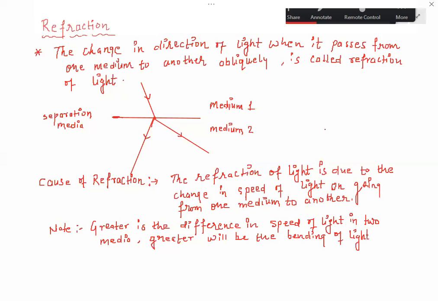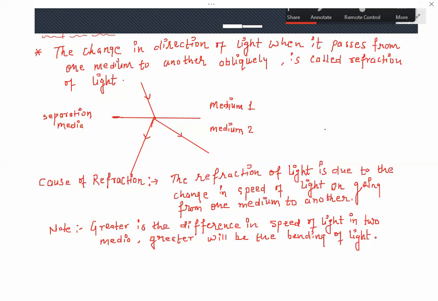So clearly you can observe from the diagram given that if the bending of light is max as compared to the incident ray, that is the light coming from one medium to another, then you can easily get the idea that there is greater difference in the speed of light. Because if the bending of light is greater, then definitely there must be greater difference in the speed of light in two media.